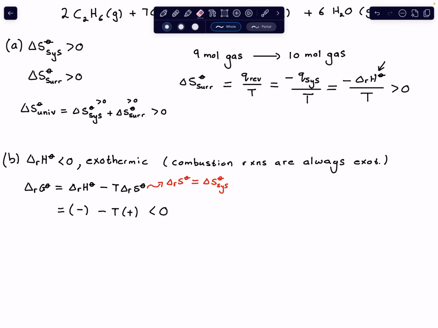So we're just going to keep on getting more and more negative. If T is zero, we have a negative value. And if T starts to increase, we will get more and more negative. So this reaction is going to become more and more product favoring at equilibrium the higher T goes. In other words, this is less than zero for all T.